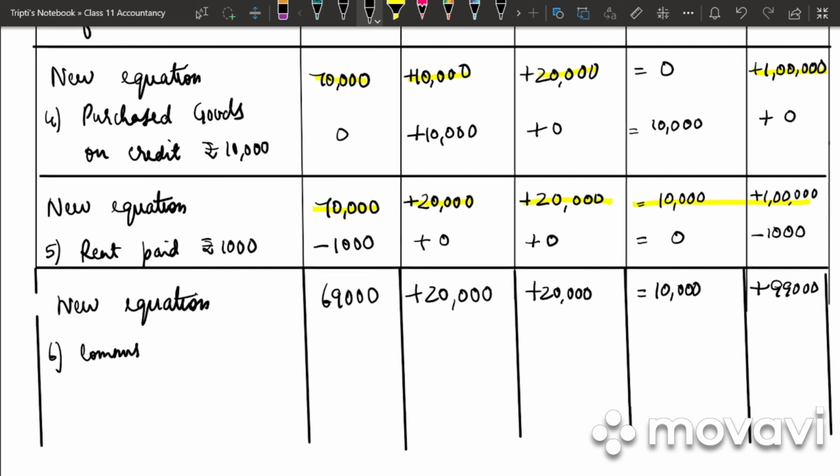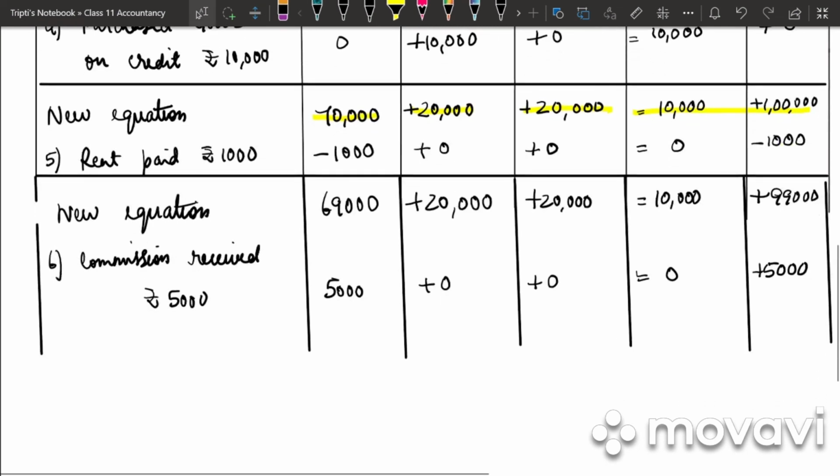Last we have is commission received rupees 5,000. So our cash is increasing by 5,000. No changes in stock, no changes in furniture, no changes in creditors, and our capital will increase by 5,000. Why is our capital increasing? Because if there is an income, our capital always increases.